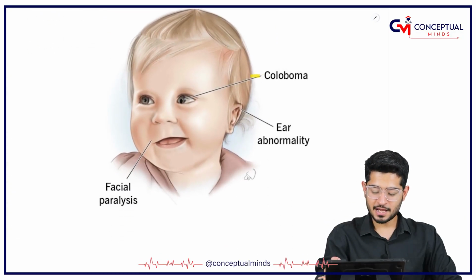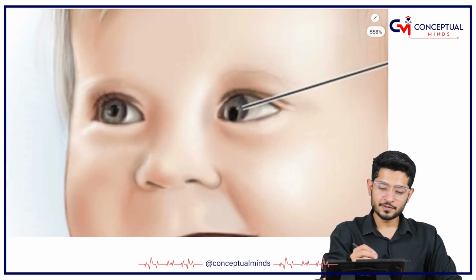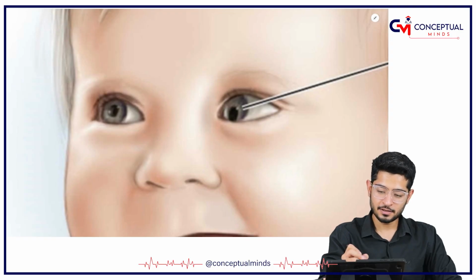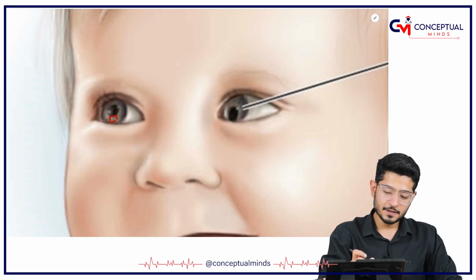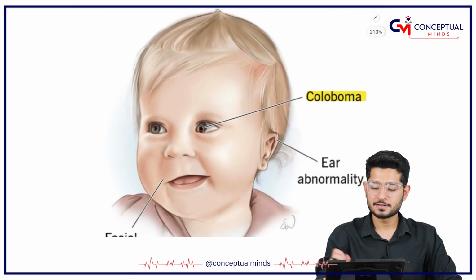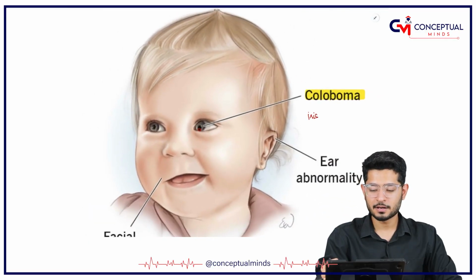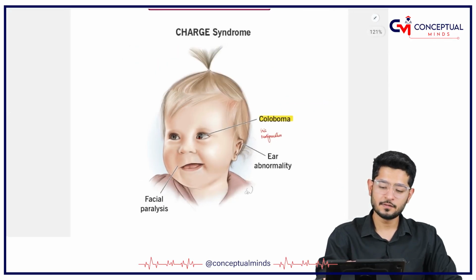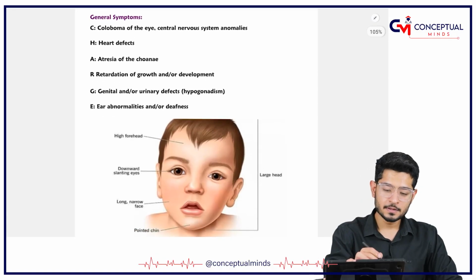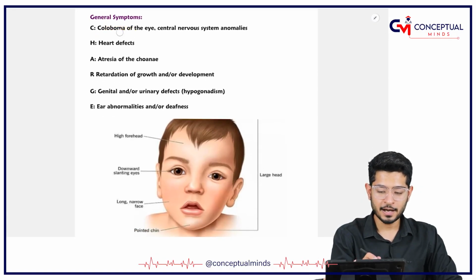So, for the coloboma. What is coloboma? If you compare the pupil, can you see that the pupil is slightly enlarged over here as compared to this? The iris is actually normal in this case, whereas the iris is not formed in this one. So coloboma is related to iris malformation. There is a malformation in the iris. So C is for coloboma. One thing I have told you: coloboma of the eye.